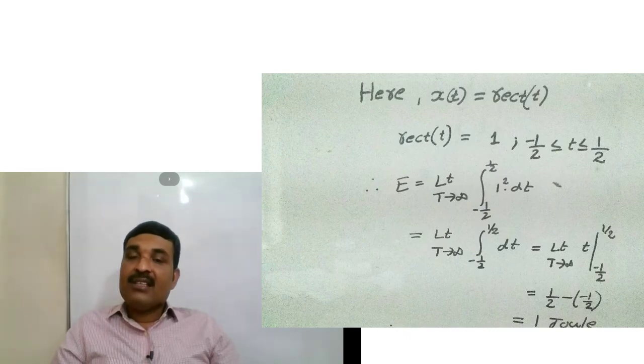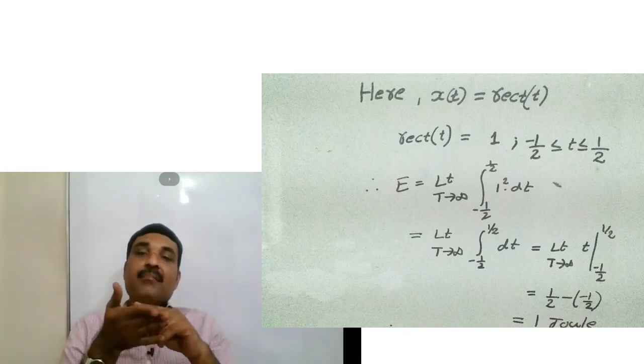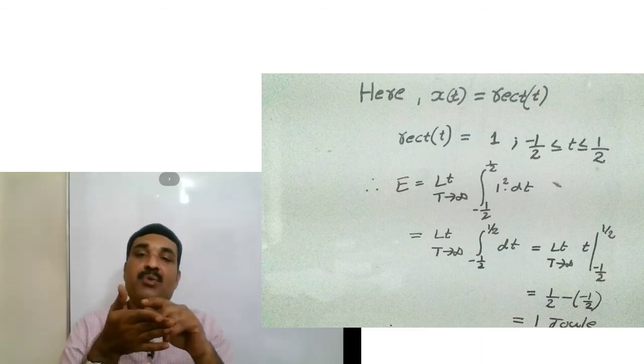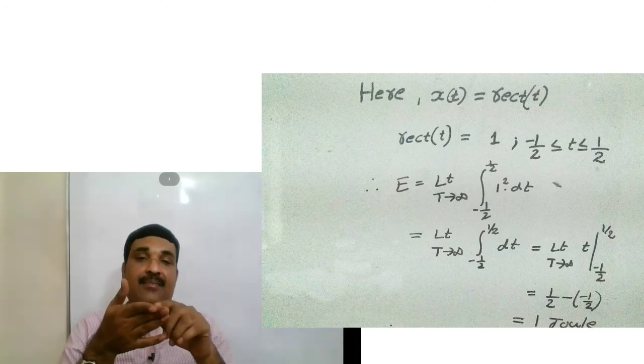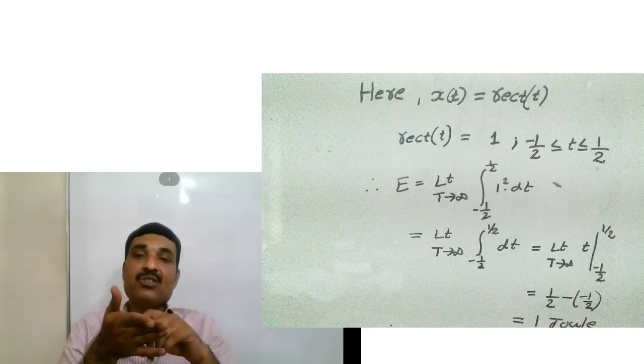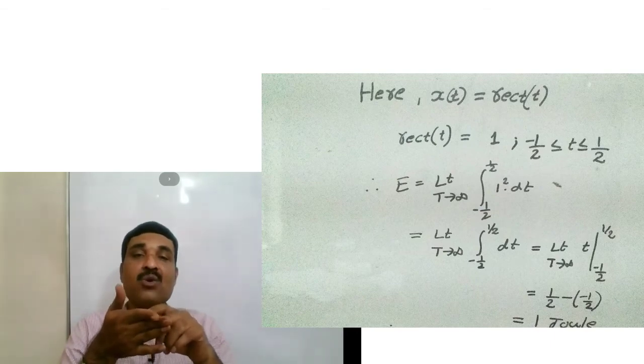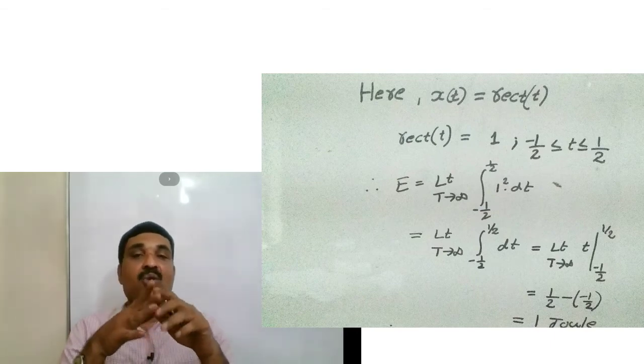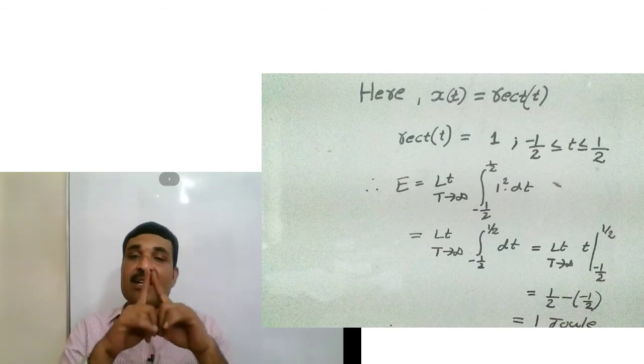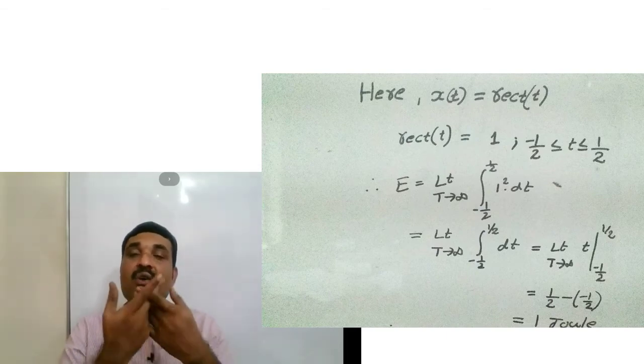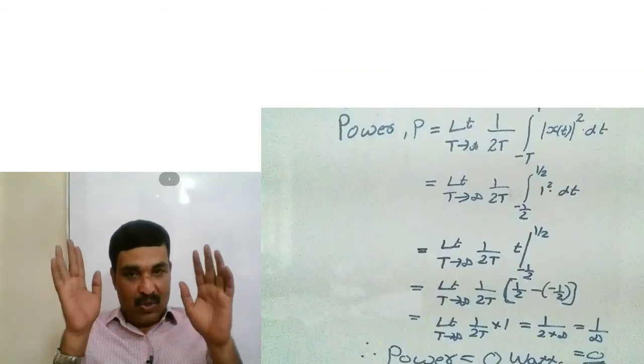We can find the energy of the signal by integrating from minus 1 by 2 to 1 by 2 magnitude of x of t the whole square dt, or limit t tends to infinity integral minus 1 by 2 to 1 by 2 1 square dt. So the value of this integration is equal to 1. So the energy of this signal is 1 joule.